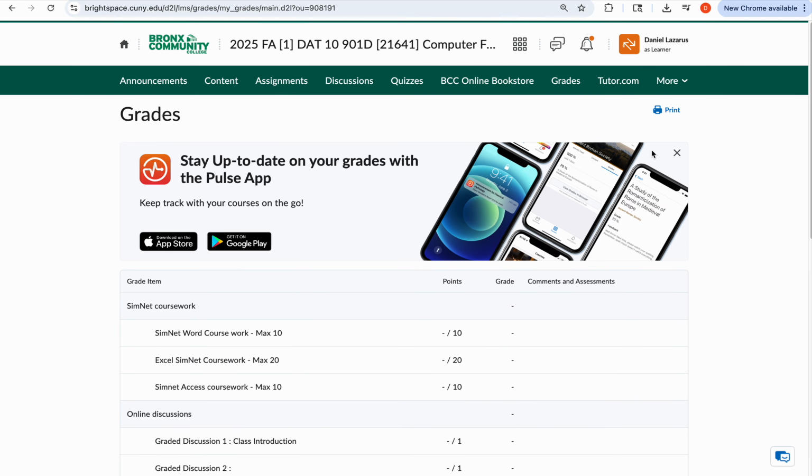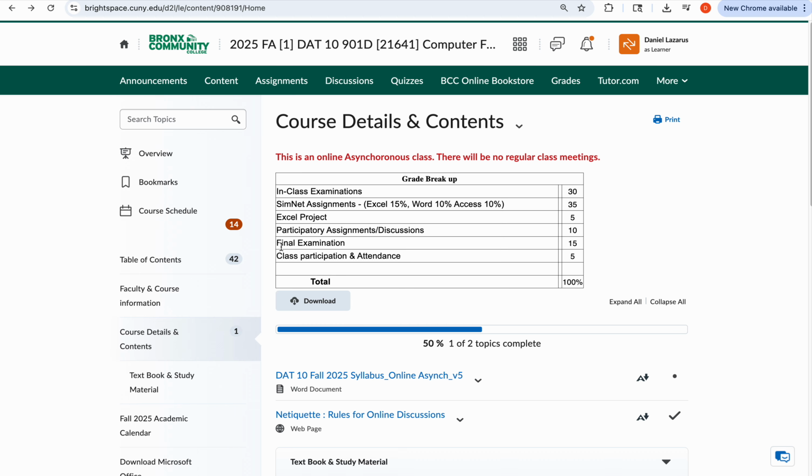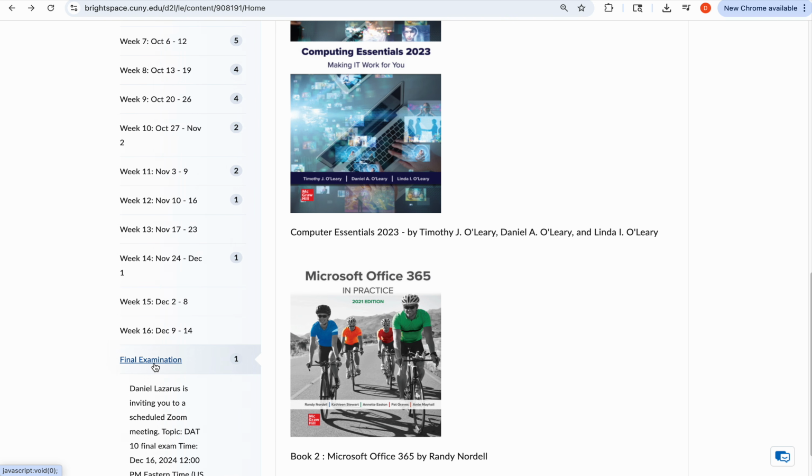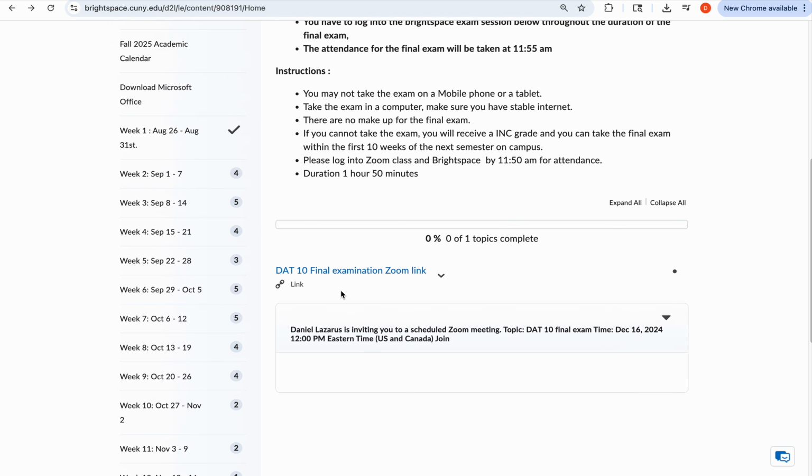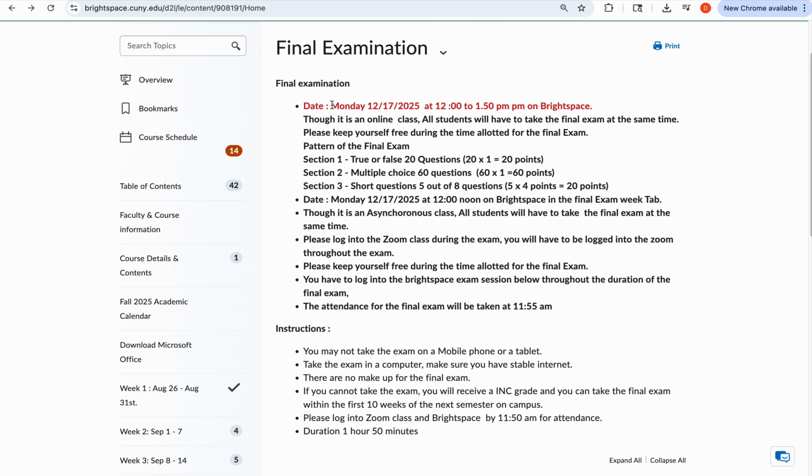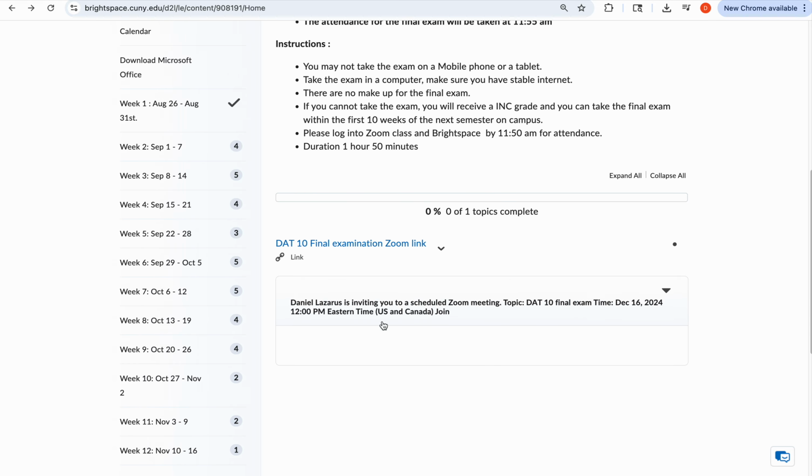The final exam is 20% of your total grade. If you take a look at this, it will tell you the final exam is 15% plus the attendance. Because there are no regular classes, this 5% is added with your final exam. Okay. So as far as the final exam is concerned, the details are given here. When you click on the final exam tab, it tells you your final exam will be held on Monday, December 17th at 12 noon. So even though it's an online asynchronous class, make sure all of you are available to take the exam at the exact same time. I will provide you with the Zoom link here. It will be available for you on that day.